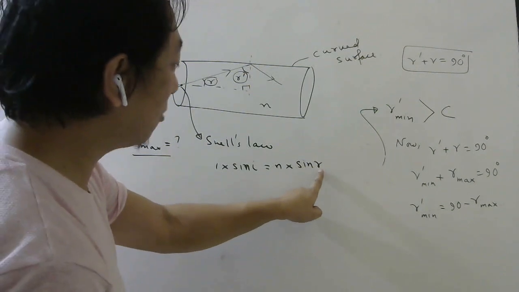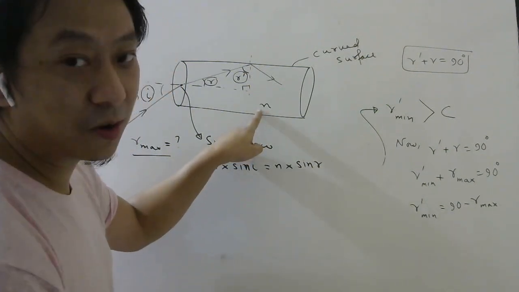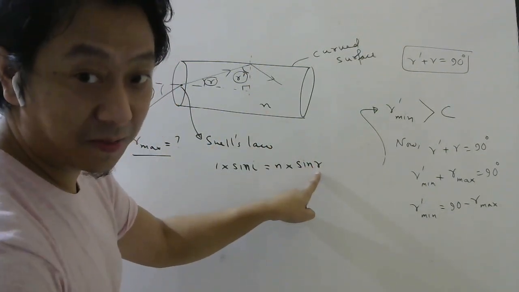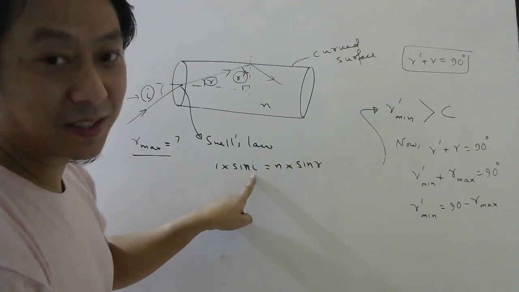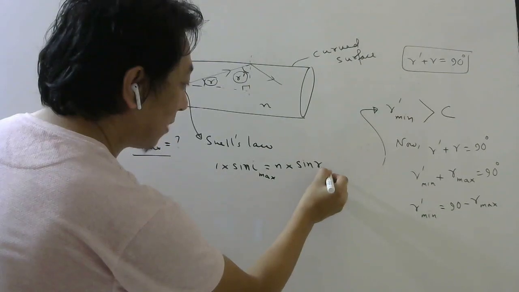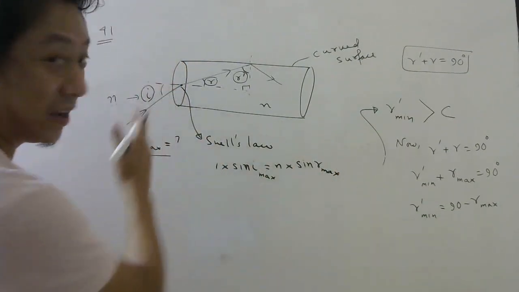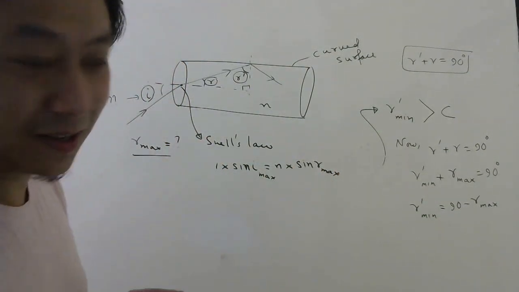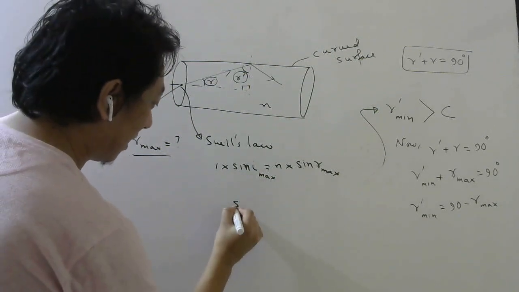Now you want R to be maximum. n is fixed in this problem. So if R is maximum, I should be maximum. What is the maximum value of I? If I is maximum, this is maximum. So the maximum value of I is 90 degrees. More than that you can't. So the maximum value of I is 90.